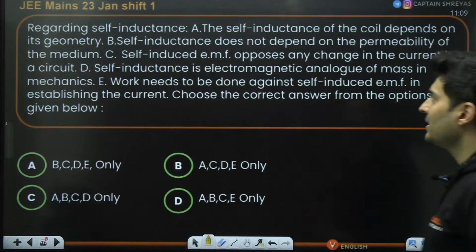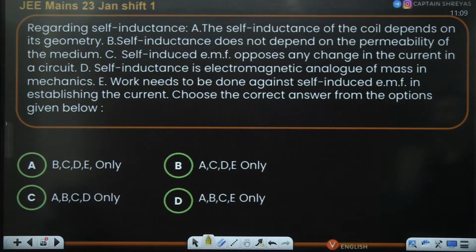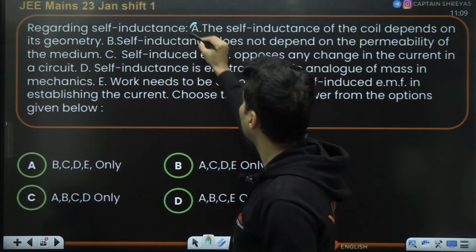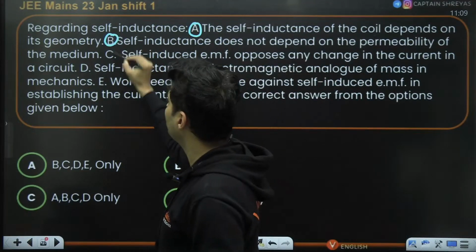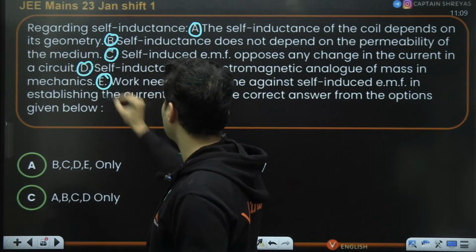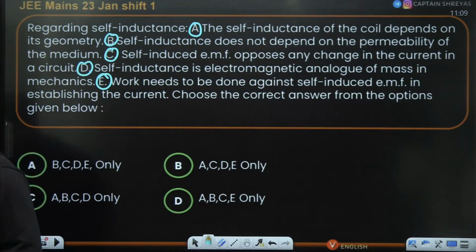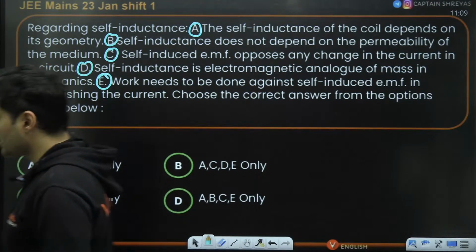Next, regarding self-inductance: the self-inductance of the coil depends on its geometry. Okay, so again, many statements are there. So I'll just mark the statements for you so that you can see it clearly. A statement, B statement, C statement, D statement, E statement. So there were many statement-based questions. As you can see, multiple times many statement-based questions have come.